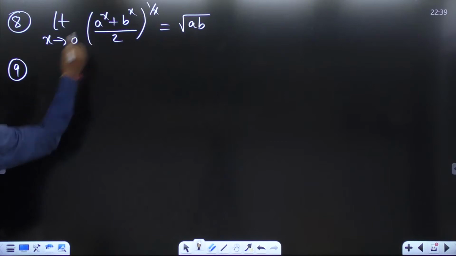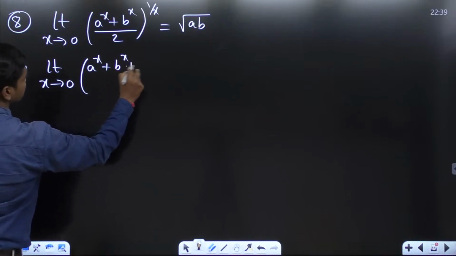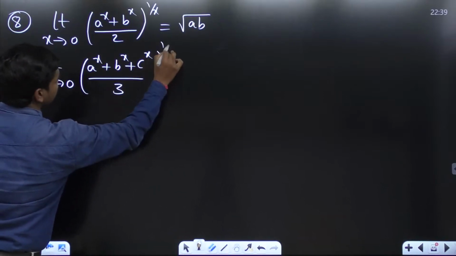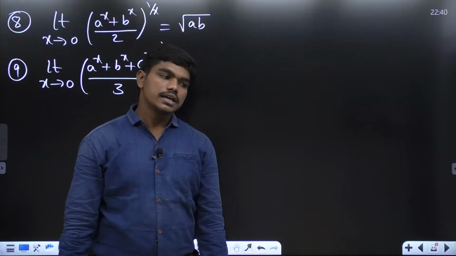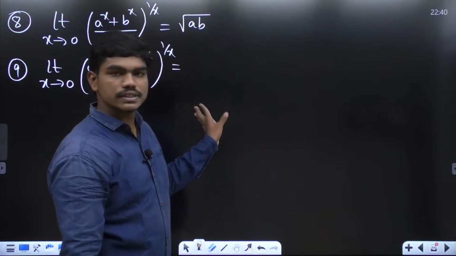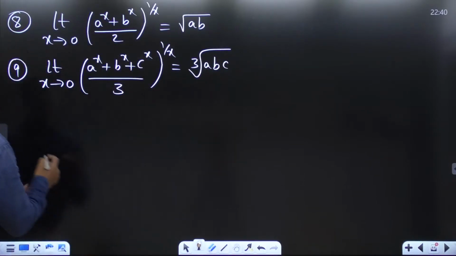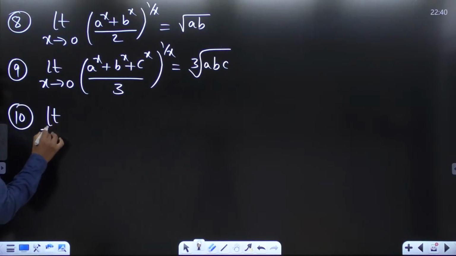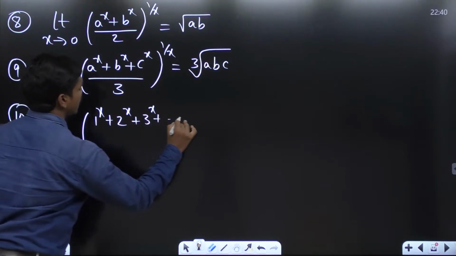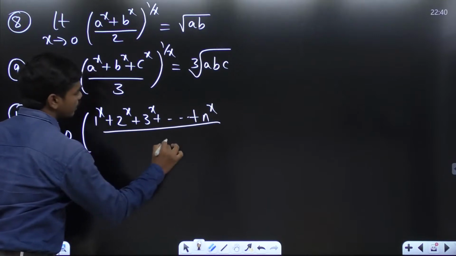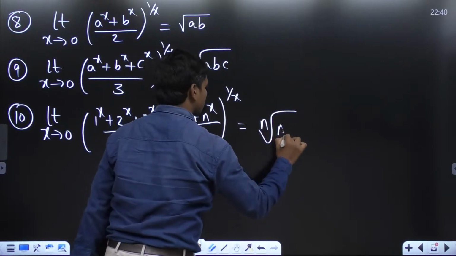9. Let us go one more step. Limit x tends to 0, (a power x plus b power x plus c power x divided by 3) whole power 1 by x. Can you tell me the answer for this? Yeah, square root of ab is correct for the previous question. Now the answer for this is cube root of abc. Similarly, if you have limit x tends to 0, (1 power x plus 2 power x plus 3 power x and so on plus n power x divided by n) whole power 1 by x, the answer for this is nth root of n factorial.